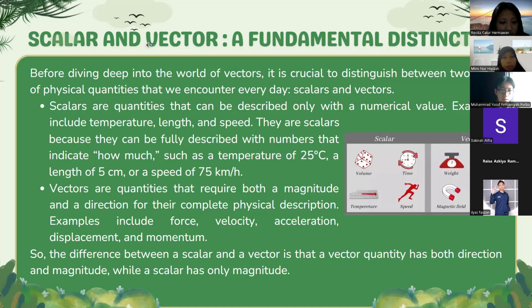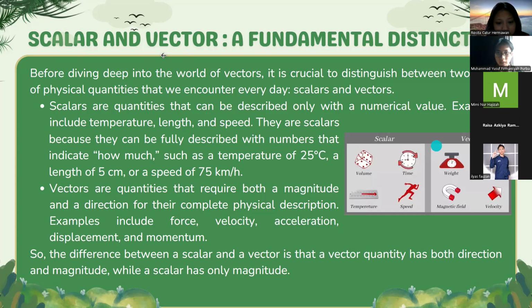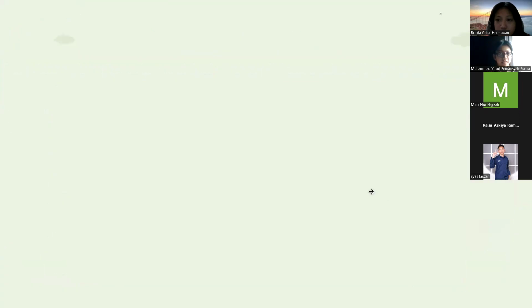So the difference between a scalar and a vector is that a vector quantity has both direction and magnitude, while a scalar has only magnitude. You can see on the picture on the right there is an example of scalars and vectors.